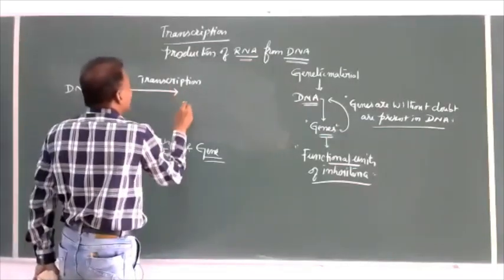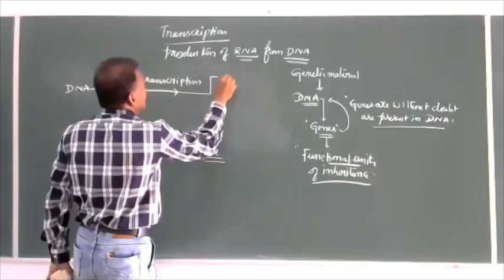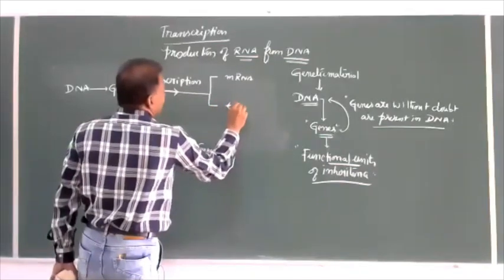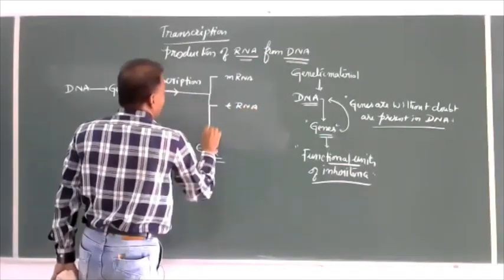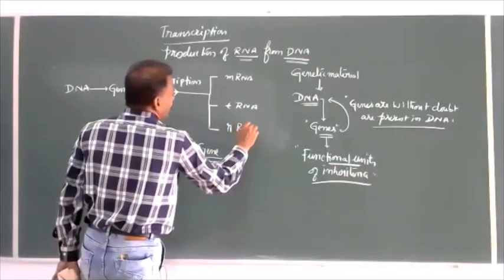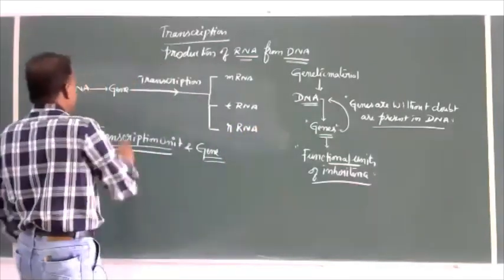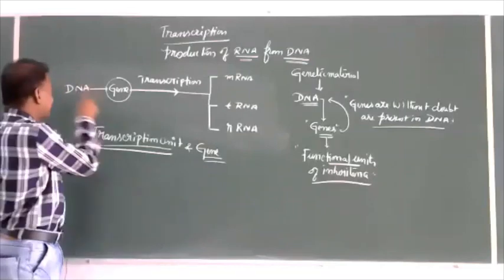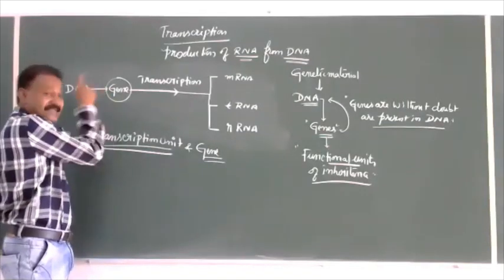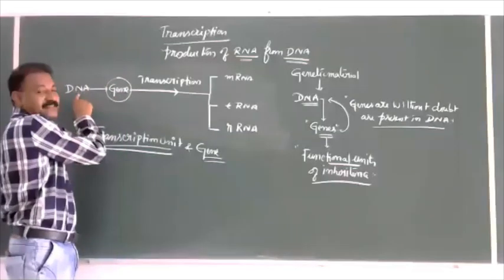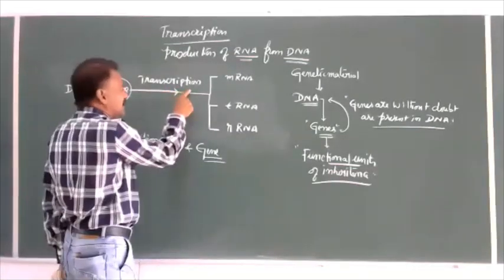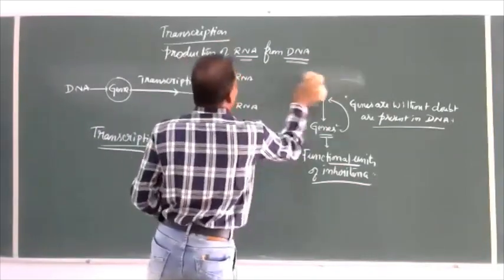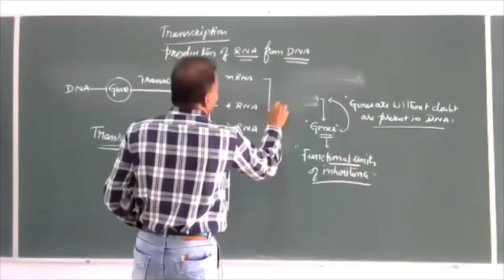And by transcription, what will it do? It will produce messenger RNAs. It will produce transfer RNAs. It will produce ribosomal RNA. So a gene is a part of the DNA which will show transcription, and after transcription it will produce RNA molecules. All these are called RNA molecules.